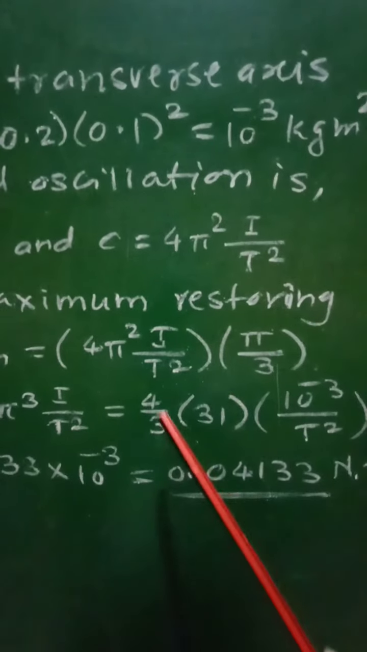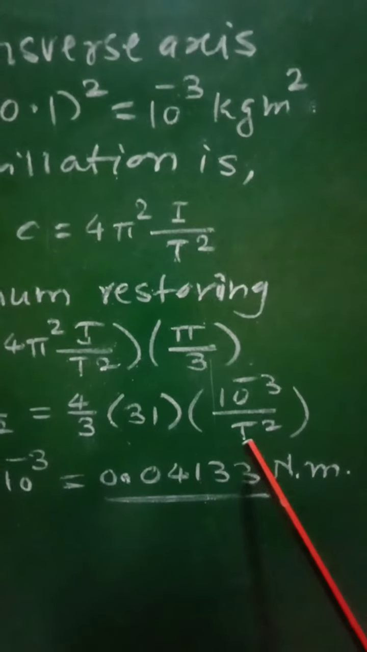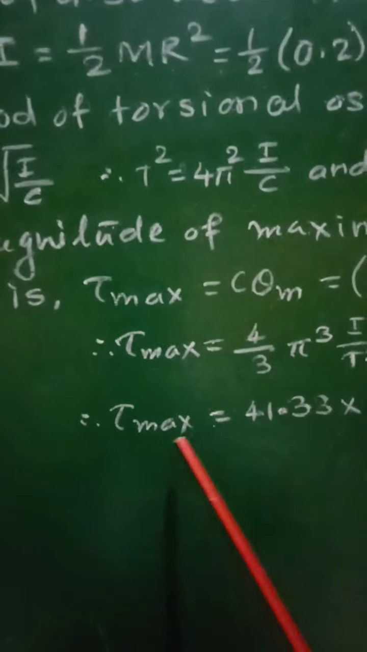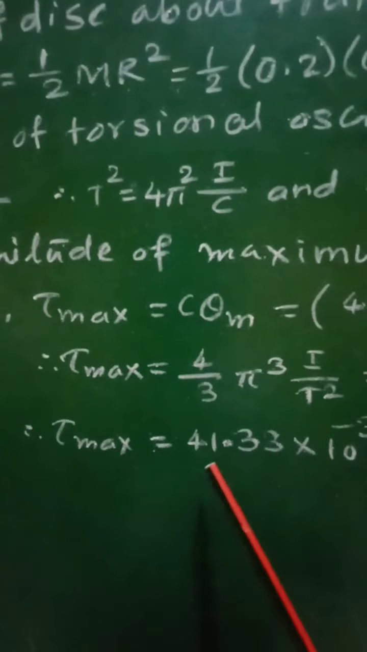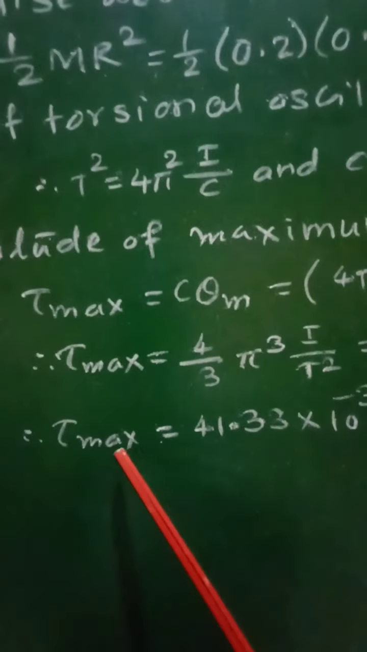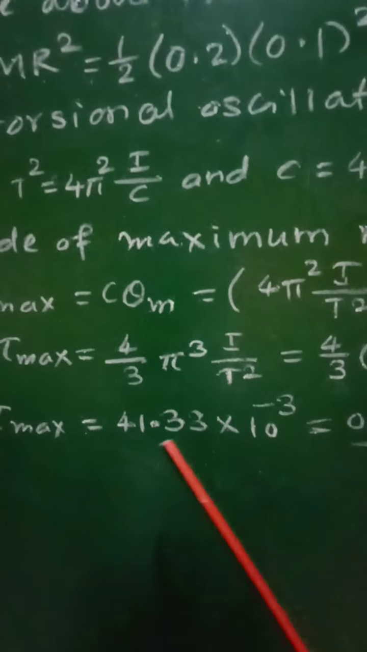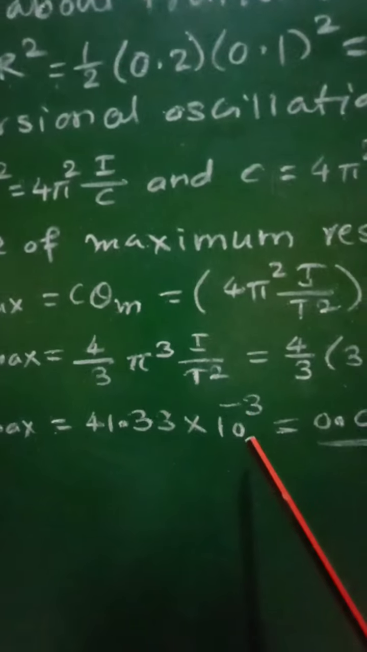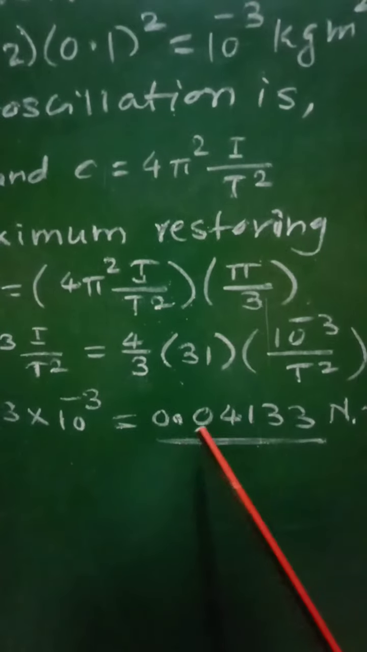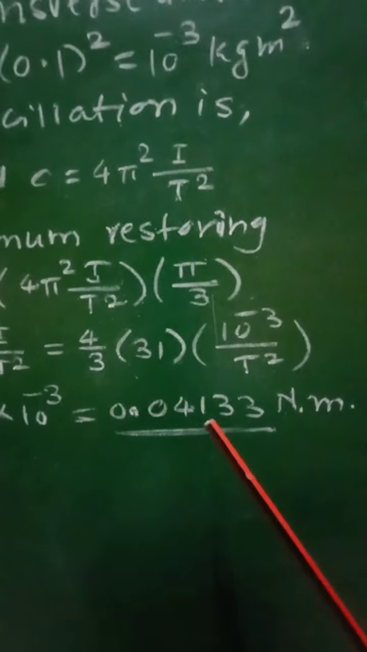Putting the values, we will get 4 by 3, pi cube is 31 into 10 raised to minus 3 upon T square, and therefore maximum torque will be equal to, here period T is equal to 1, and therefore we will get torque maximum equal to 41.33 into 10 raised to minus 3, that comes out to be 0.04133 Newton meter, and this will be the required maximum torque.